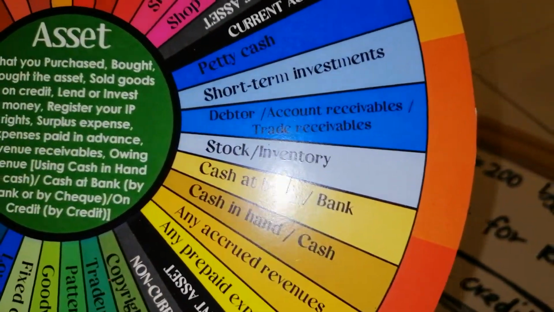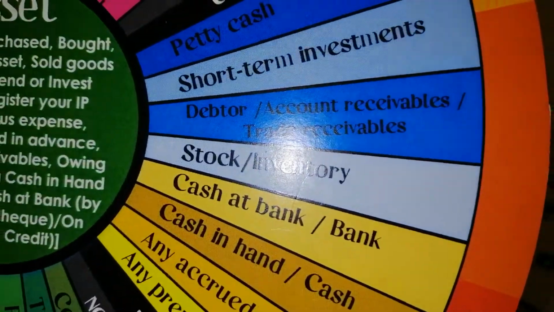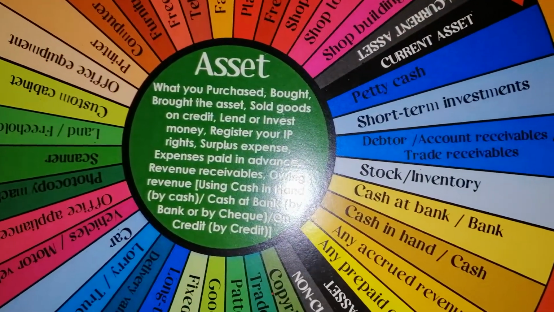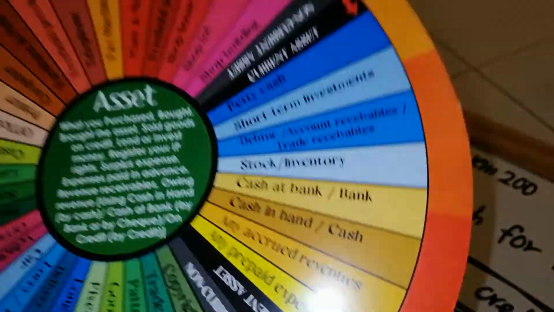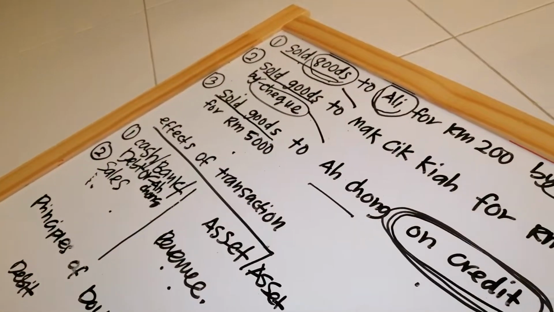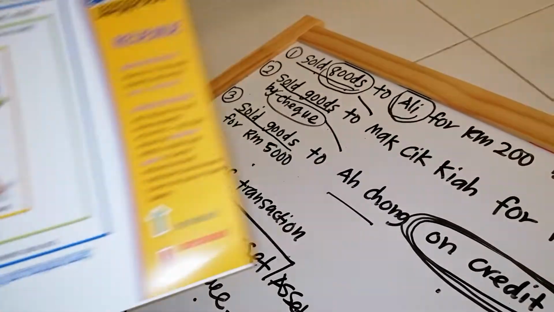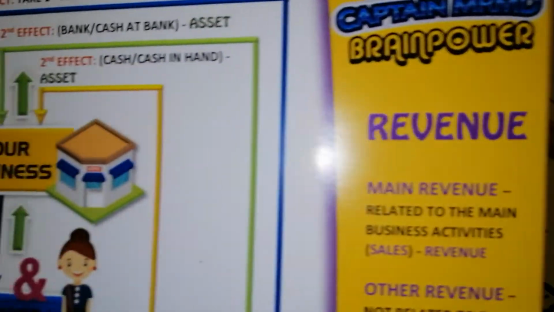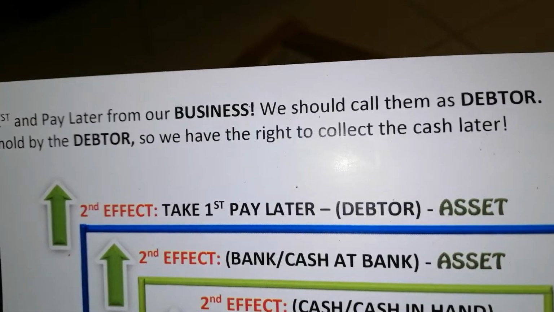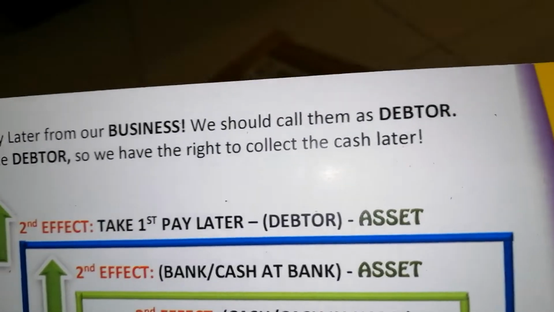You can try checking the other circles. You will not see debtor anywhere other than asset. That's why classification is very important. If you're not sure, you can always refer to this brain power, the brain power for revenue, because we have the answer already here, the guideline here.